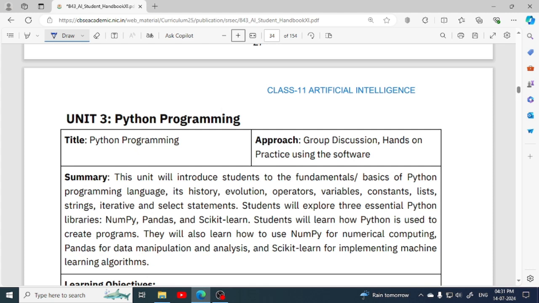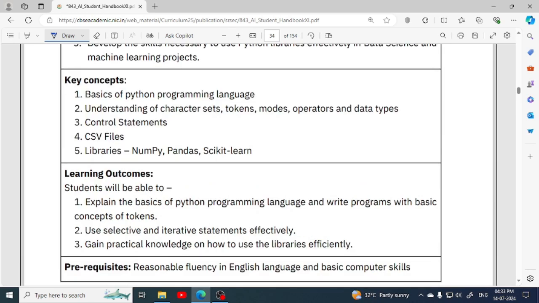Hello everyone, this video is for class 11th AI students and we are going to study unit 3, that is Python programming. So what we are going to learn from this unit, that is basics of Python programming language. We are going to understand what are the character sets in Python, tokens, modes, operators used in Python, and what are the data types. Next, control statements, CSV files.